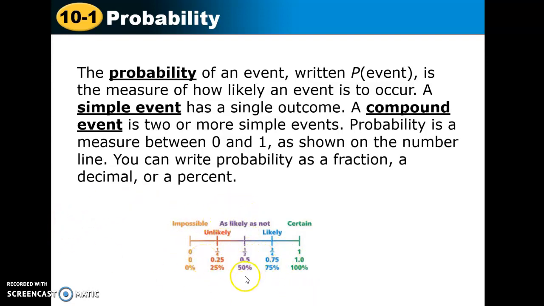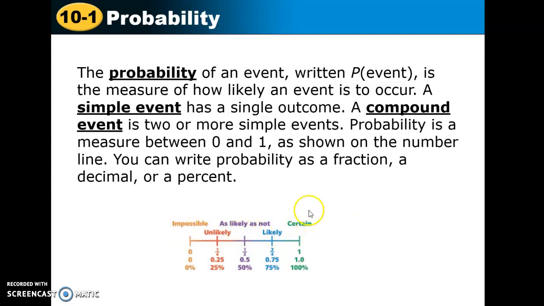If you're smack dab in the middle at 1/2 or 50%, that's kind of neutral. It could happen or it couldn't happen. They're equally likely or not likely to happen, so we call that as likely as not. Kind of a tongue twister. Anything to the right of that increases. If you have something between 1/2 and 1, it's a pretty likely event that it'll happen. And finally, if you have a probability of 1 or 100%, it is certain.